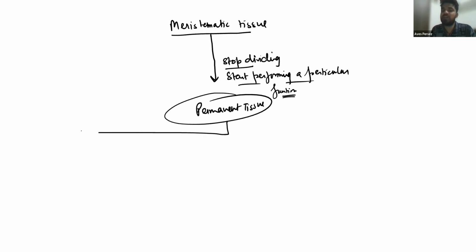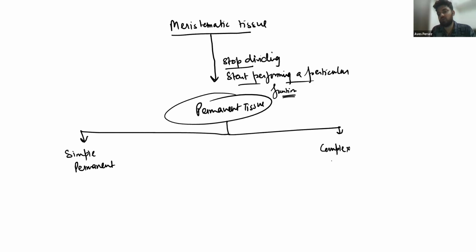Now the permanent tissue has been divided into two parts. One is simple permanent tissue, and the other is complex permanent tissue. We have discussed both of these a little bit.